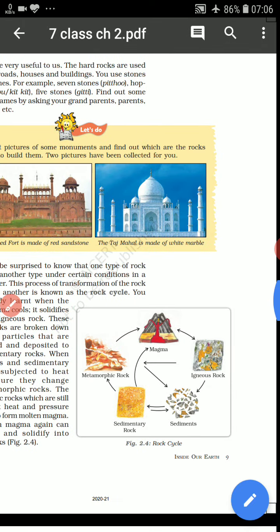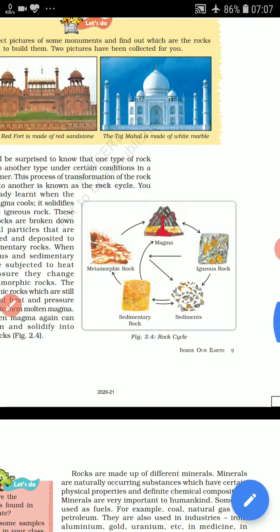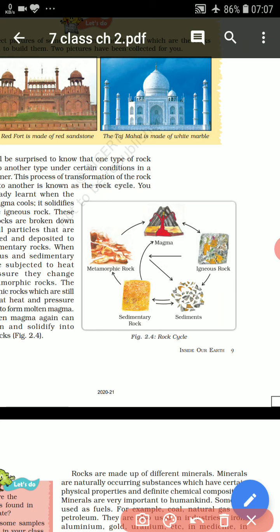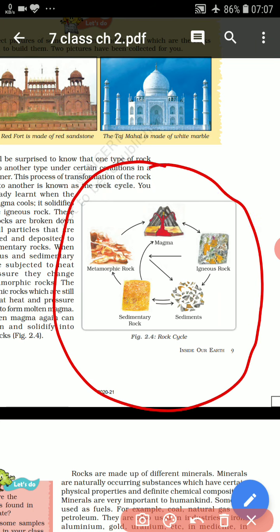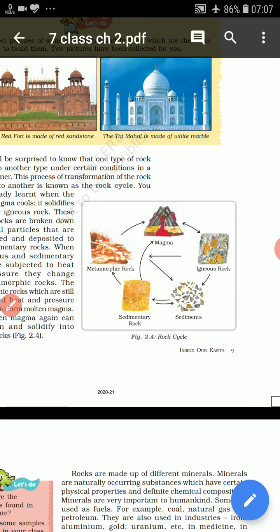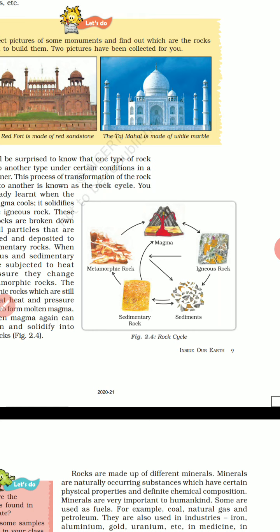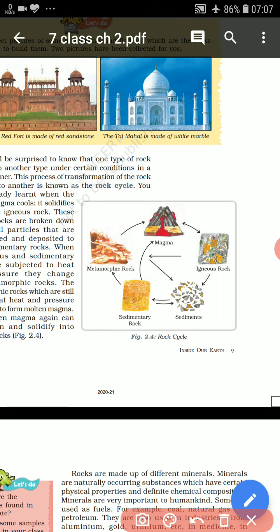Now, we will be discussing the rock cycle. This picture you can see is known as the rock cycle. Basically, what is a rock cycle? A rock cycle is the process of transformation of one rock into another. When one rock changes into another, this process is known as the rock cycle.